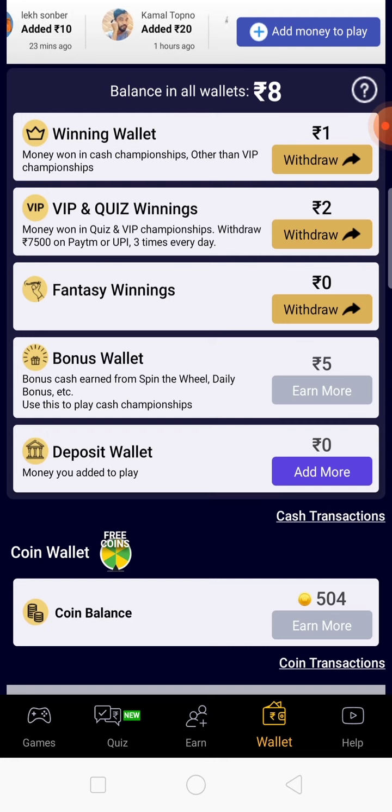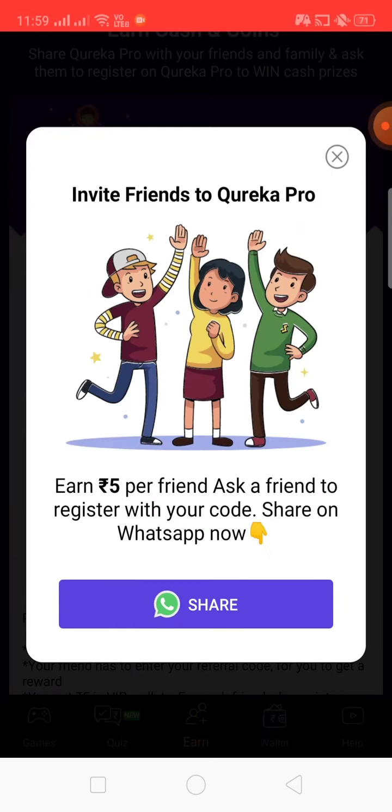There is one more thing which I would like to show, which is Earn. When you click on Earn, if you share this with your friends and they sign up using your link and code, you will get 5 rupees per friend. I have already got 15 rupees for my 3 friends. So this is how you can share this application with all your friends.